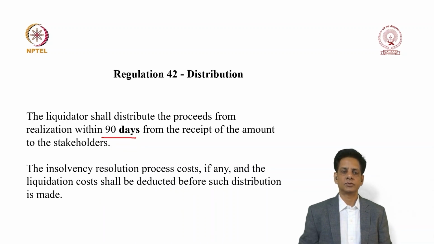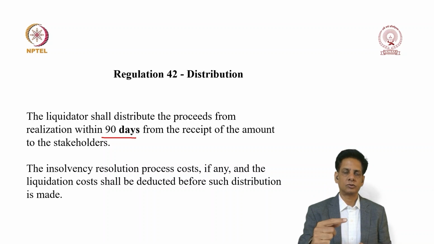The liquidator shall distribute the proceeds from realization within 90 days from the date of receipt of the amount to the stakeholders. So keeping the 90 days timeline in your mind, you should do all the necessary compliances, such as filing the asset memorandum and also the stakeholders report, and only after that is the liquidator eligible to actually distribute the funds.